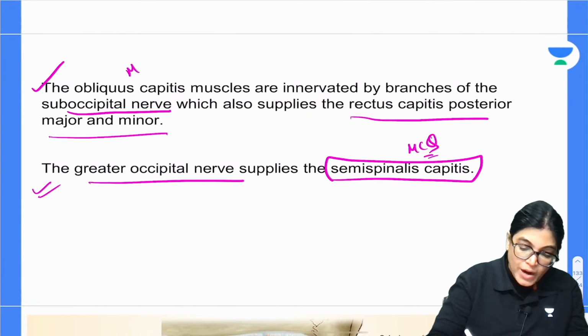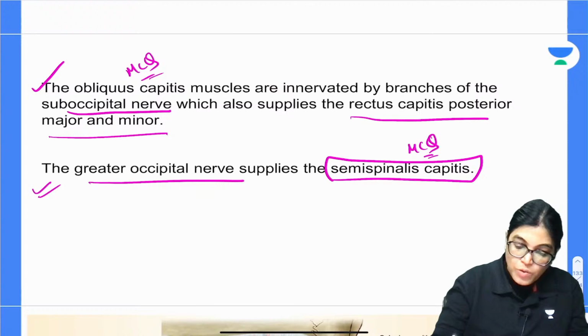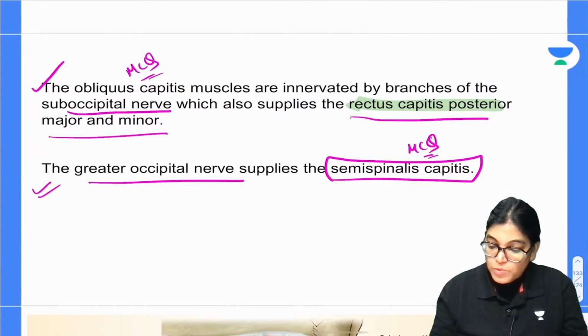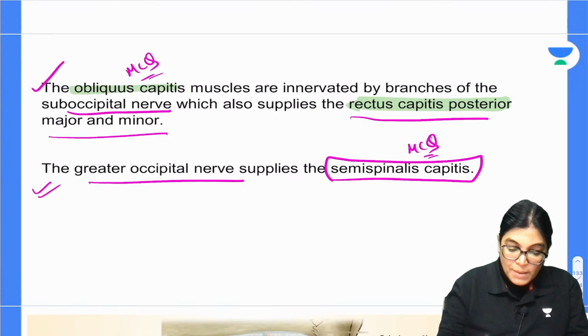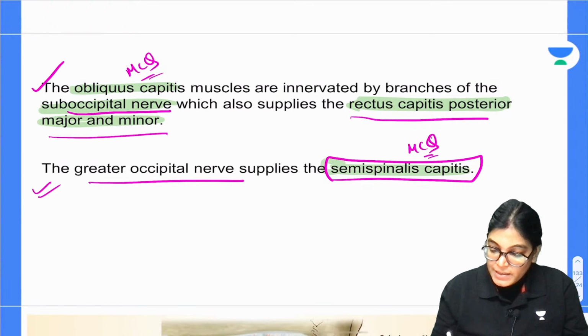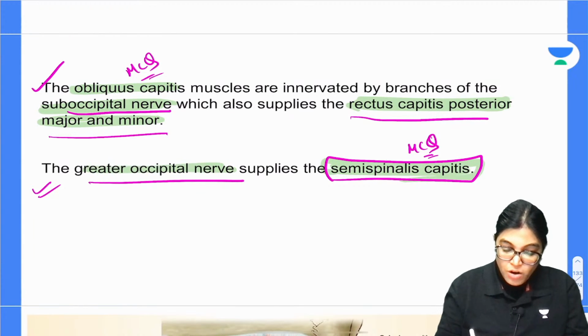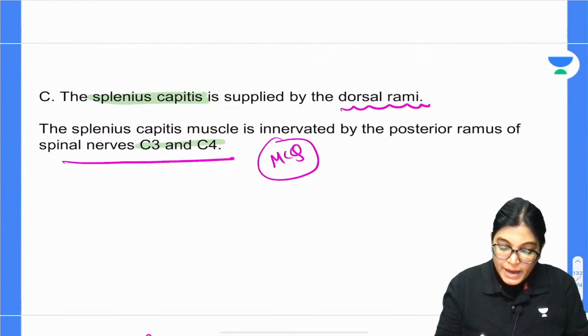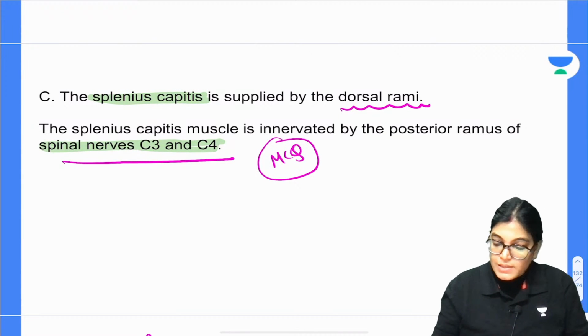All these points I am highlighting are important for your MCQ. The obliquus capitis group and rectus capitis posterior major and minor get innervation from the suboccipital nerve. Semispinalis capitis gets innervation from the greater occipital nerve, and splenius capitis gets innervation from the 3rd and 4th cervical nerve dorsal rami.